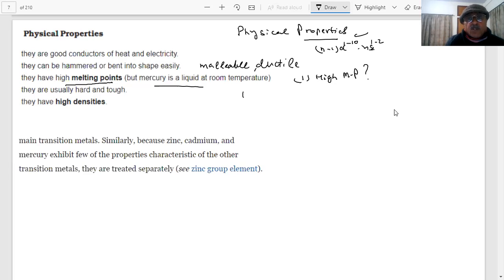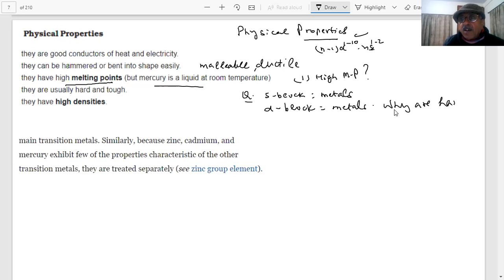So the question becomes: if I compare them with S block, S blocks are metals, and D block elements are also metals. Then why are they harder and have higher melting points than S block elements? Now, the question for the paper: what is your answer then?